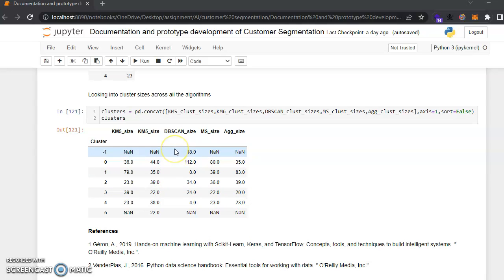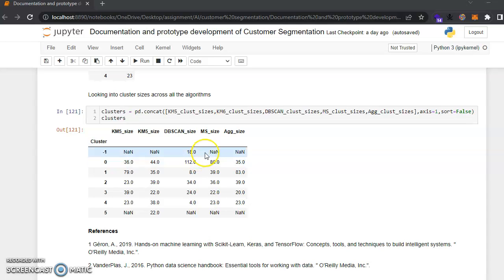When it comes to DBSCAN, the first cluster has 12 observations and 18 are outliers. The rest of the observations are part of the remaining clusters. There are 2 clusters, one with 8 observations and another with 4 observations, which is pretty much not an evenly balanced cluster.